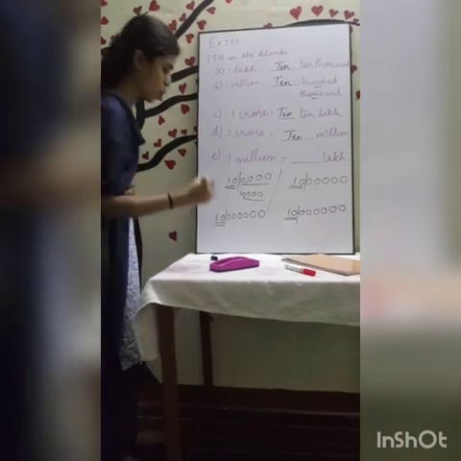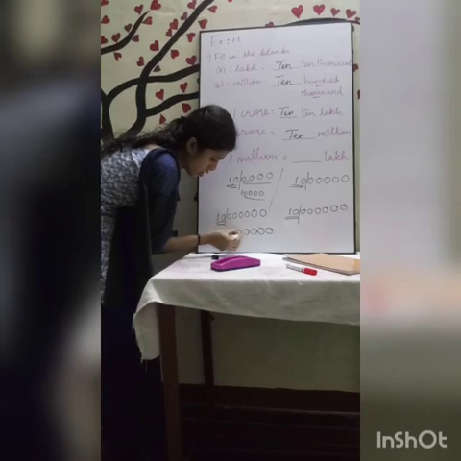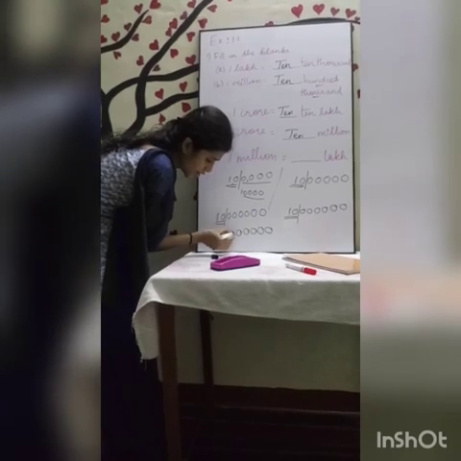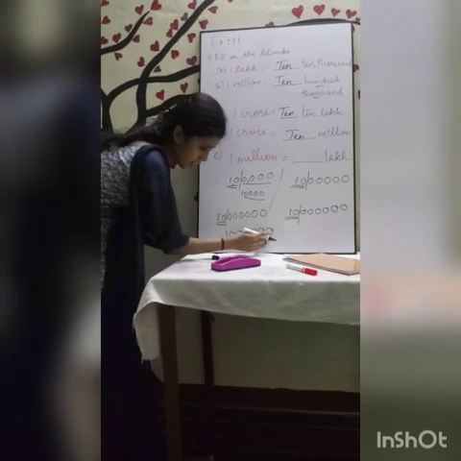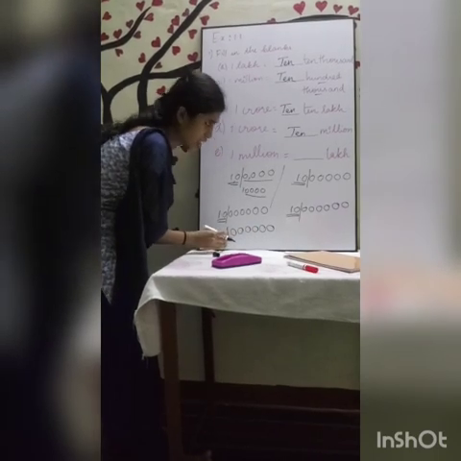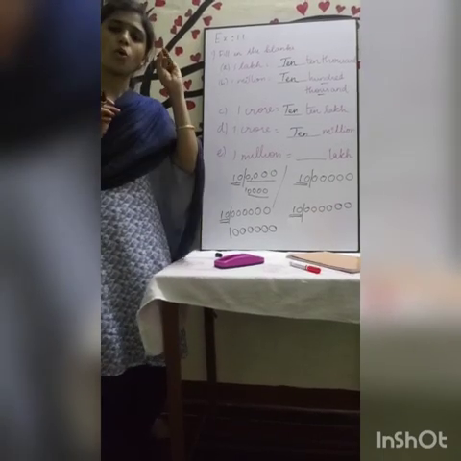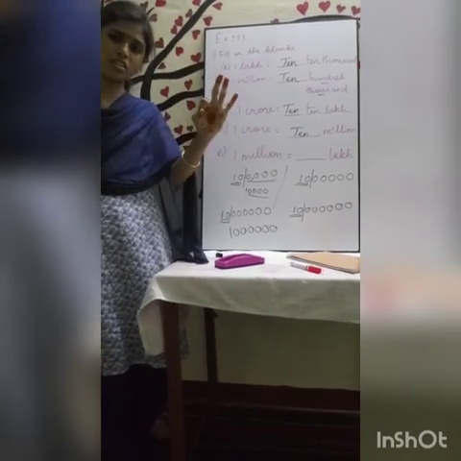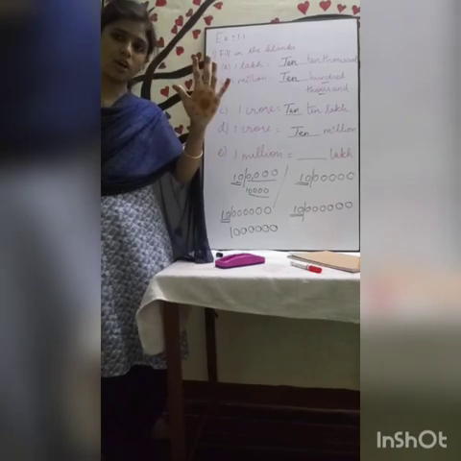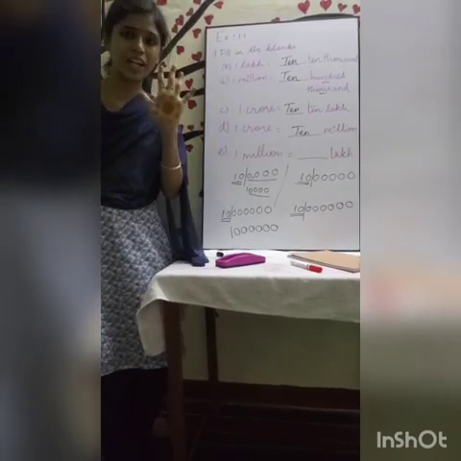Okay. Now 1 million. Ones, tens, hundreds, 1,000, 10,000, 100,000, 1,000,000. Now I am going to separate the lakh. A lakh has how many zeros? Ones, tens, hundreds, 1,000, 10,000. Lakh is 1 there, so 5 zeros, 1 lakh will have.